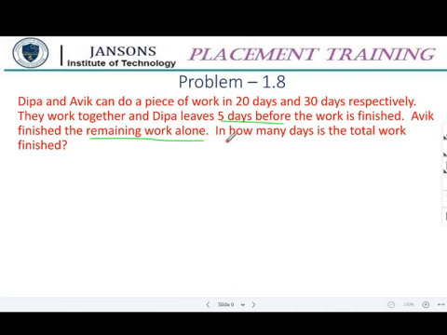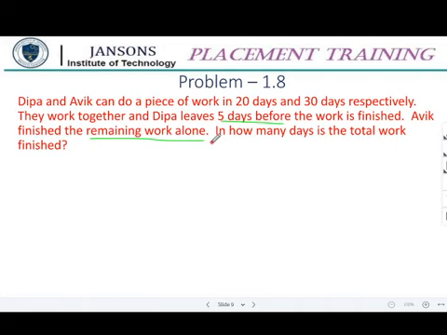In how many days is the total work finished?